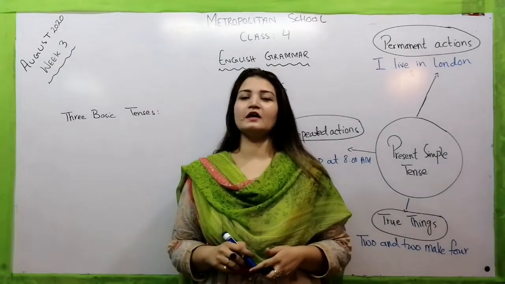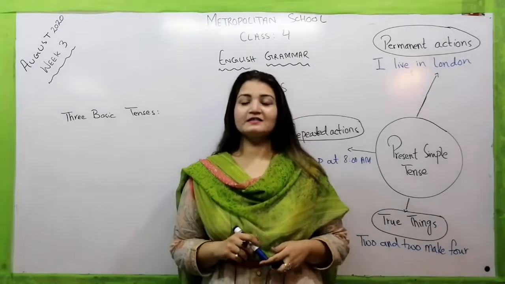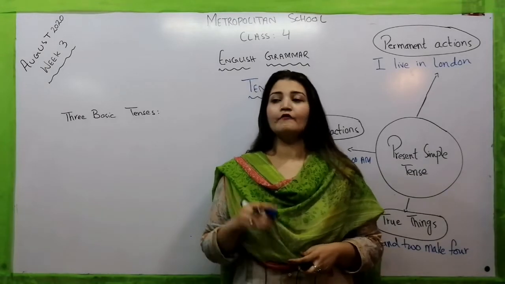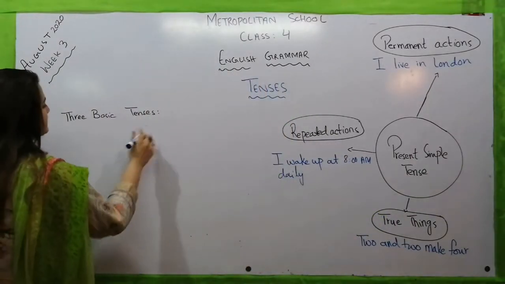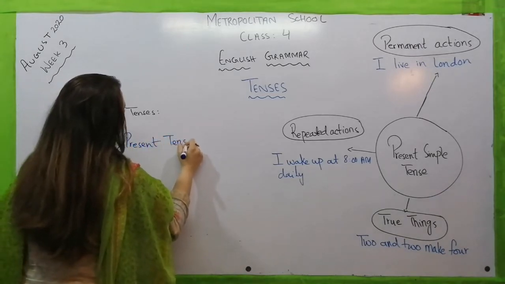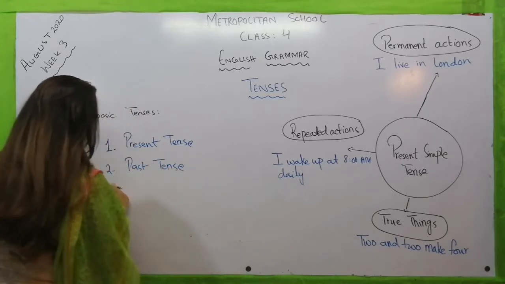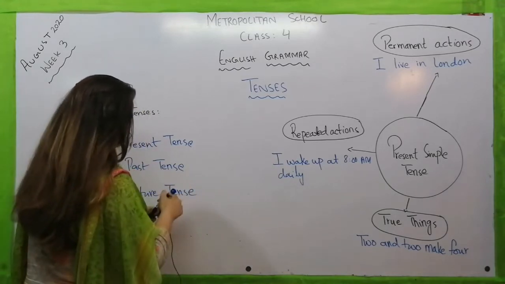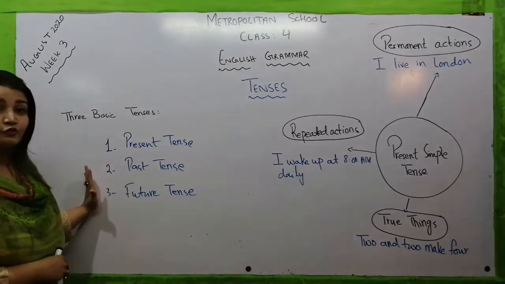Today, we are going to study a very interesting topic, tenses. My dear students, tenses is a category that tells you about the time reference with reference to the moment of speaking. We further divide tenses into three categories. Let's see. The three basic tenses are the present tense, the past tense, and the last one is future tense. These three tenses are the basic tenses: present tense, past tense, and the future tense.